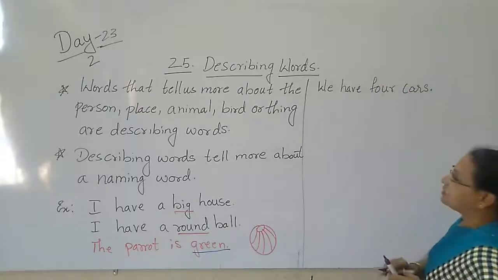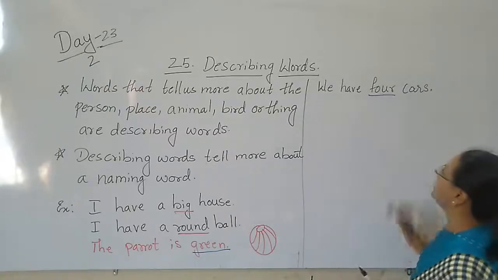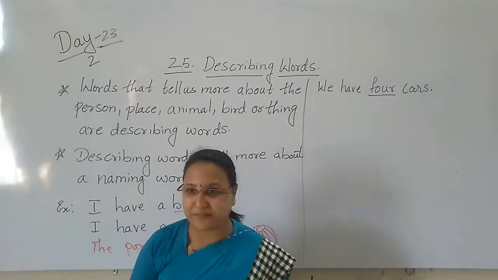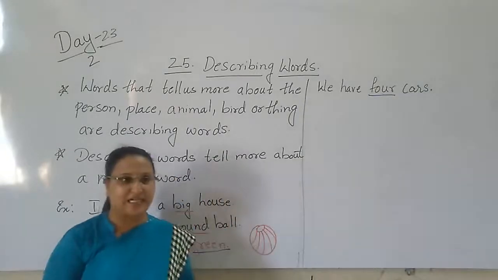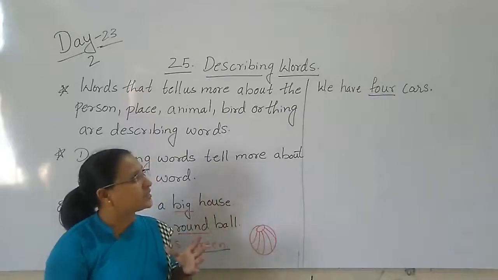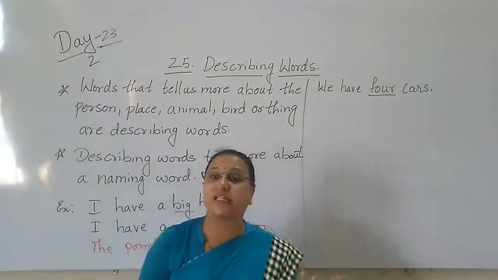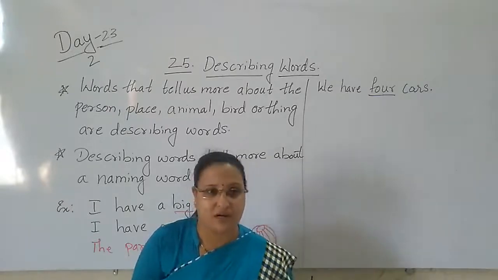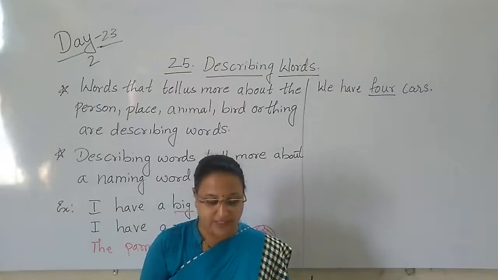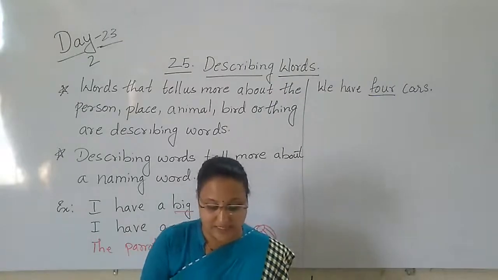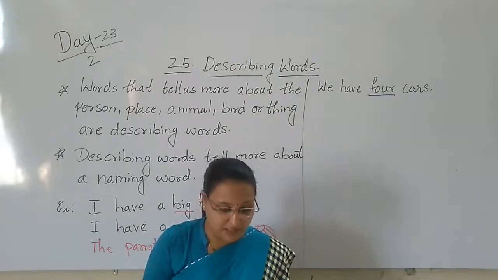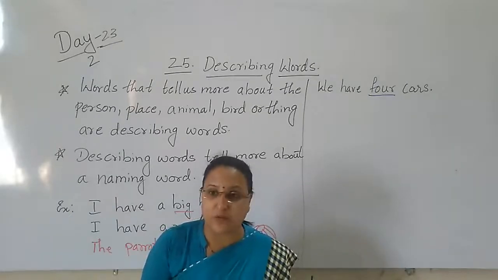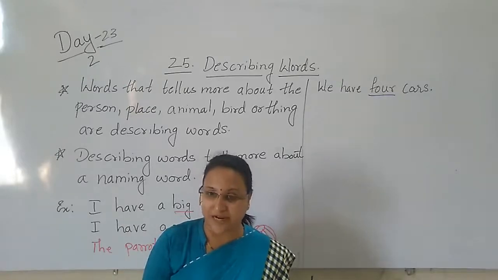So here the number 4 is a describing word. Because I have 4 cars. How many cars do you have? I have 4 cars. Yes or no? Like this, adjectives describe the color, the size, the shape, the number of nouns also. We can find adjectives in all these things.